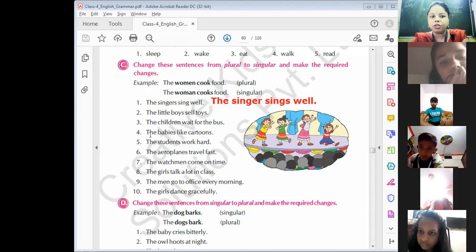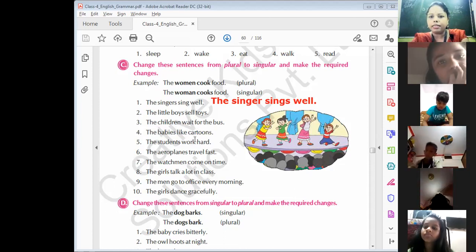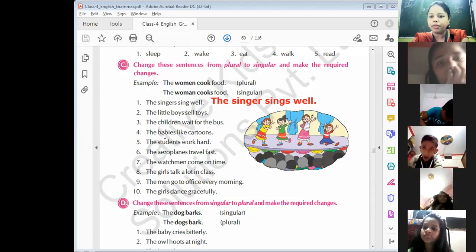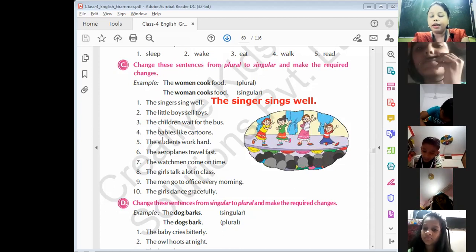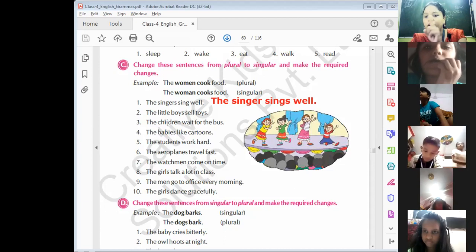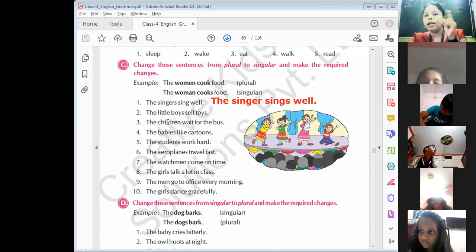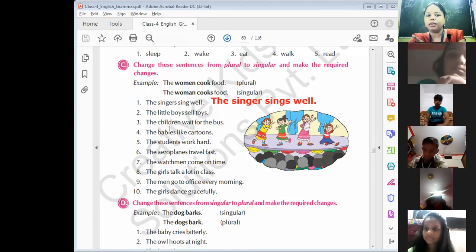Understand? Next question is the babies like cartoons. So this question is very simple. The singular form of babies is, who can tell me? Baby. Yes, the baby likes cartoon. When the baby likes, you have to add s. The baby likes cartoon. Understand?